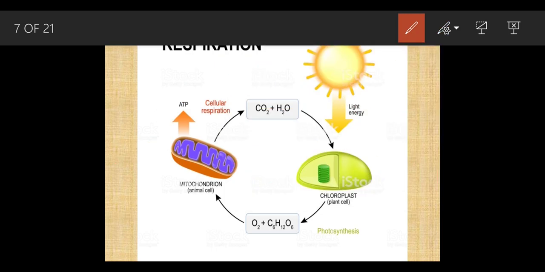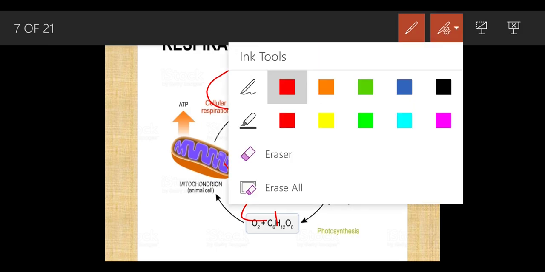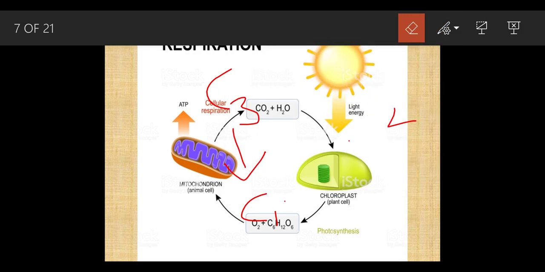Now we were on C3. As the place was insufficient, I have erased it. Now this C3 will get converted into C1, that is carbon dioxide, because the formula of carbon dioxide is CO2. How many carbons are there? Only one. So this C1 is representing carbon dioxide. Just understand this part.